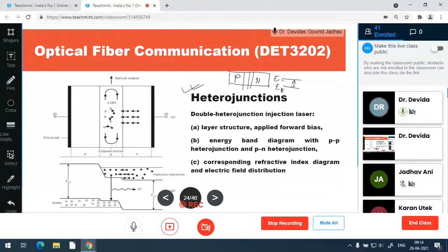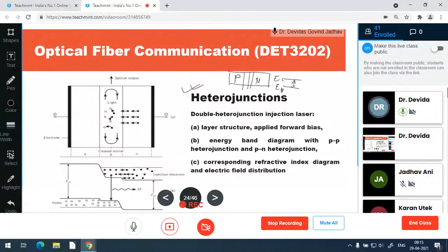That means the material has different constituents, a different alloy. Gallium, indium, phosphate are semiconductor materials used, and an alloy of these is used to make the device. When the proportion of the mixture constituents is changed, the band gap energy changes. Suppose gallium arsenide is there: the gallium and arsenide proportion is changed from 60-40% to 50-50% or 45% to 55%.